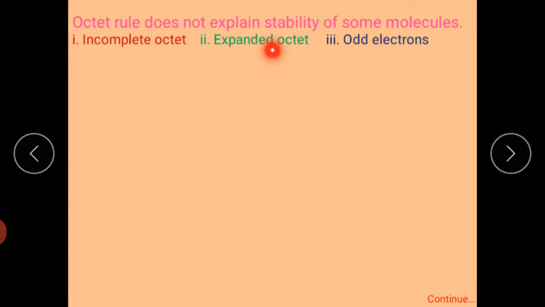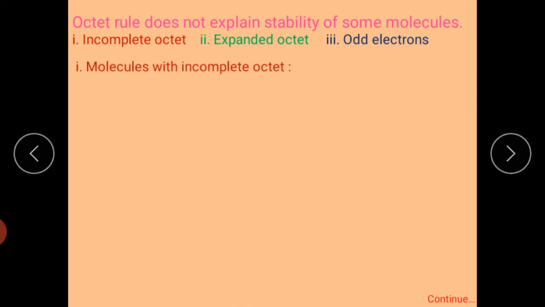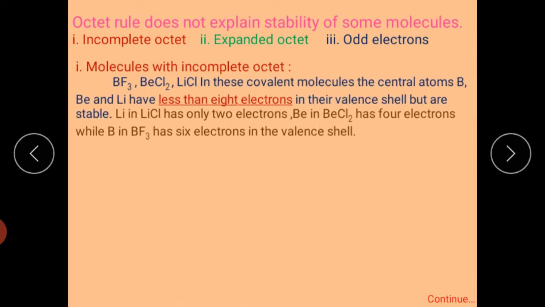Incomplete octet, expanded octet, odd electron octet. In the incomplete octet, BF3, BeCl2 and LiCl contain less than 8 electrons. In LiCl there are only 2 electrons. In BeCl2 there are 4 electrons, while in BF3 there are 6 electrons in their valence shell. But these molecules are stable.